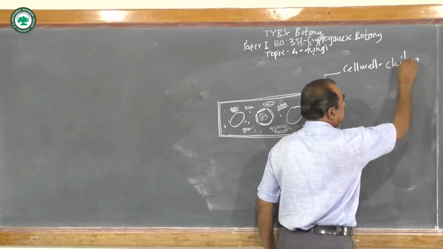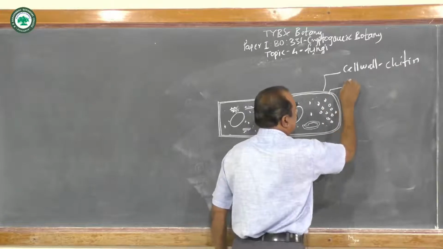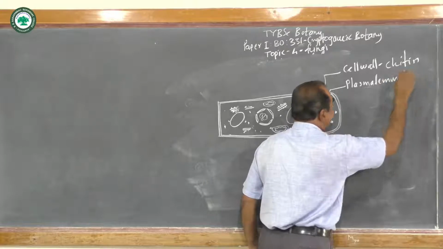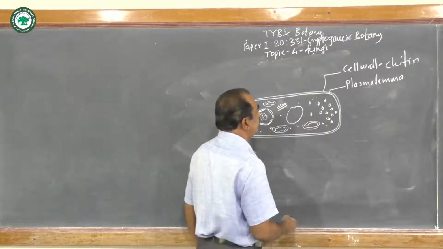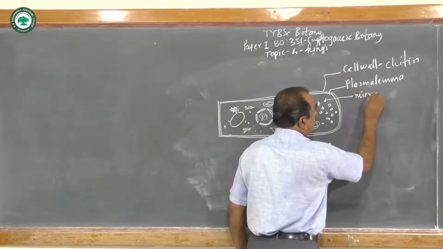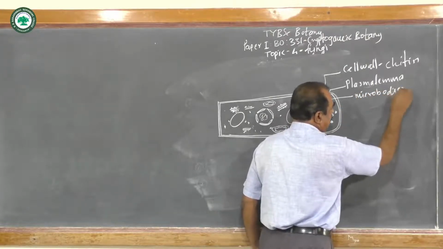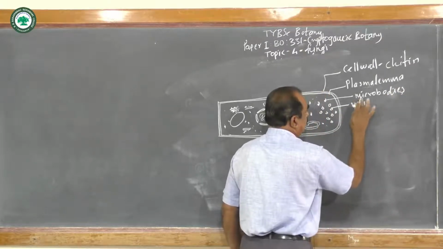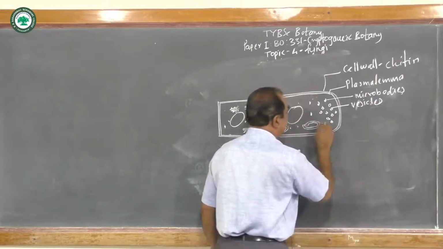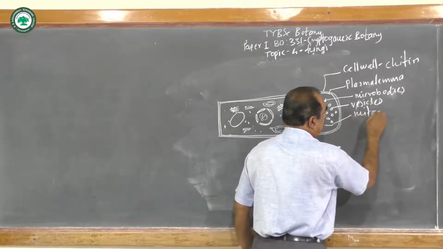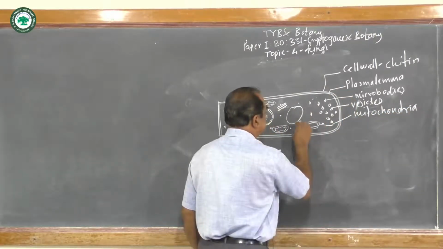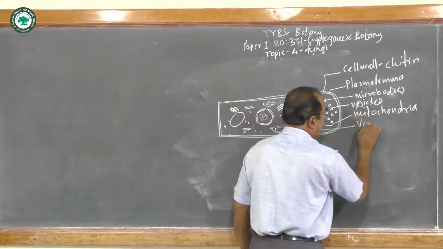Generally, the cell wall is formed by the chitin. This is the plasma lemma inside the cell wall. Mitochondria. This is the vacuole.